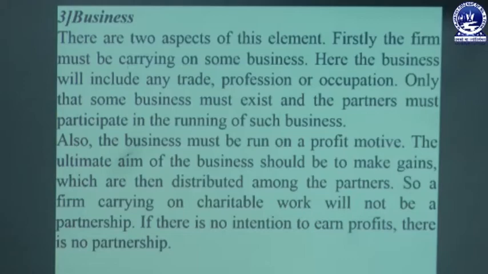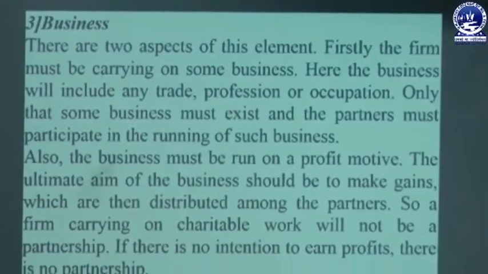So when partners enter into an agreement with each other, that means the partnership firm is related to business. So here business means any type of trade or commerce or industry they have to form, and they have to contribute their activities or their role or their money to carry on that type of trade or industry or commerce, whatever it may be, but relating to a certain kind of legal or lawful business.